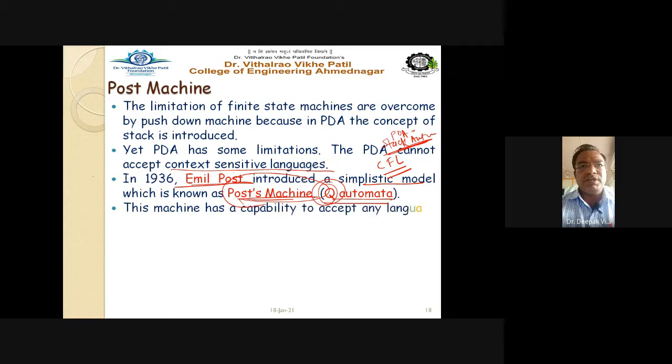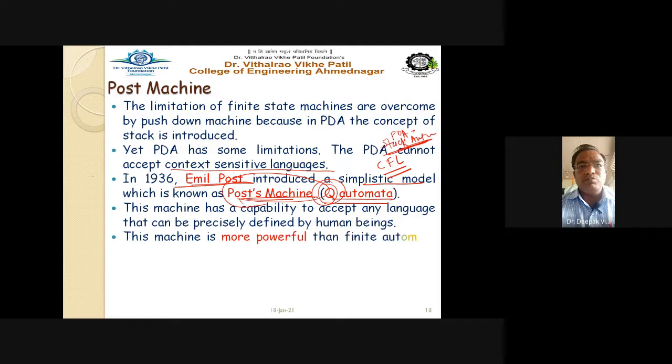This machine has the capacity to accept any language that can be precisely defined by human beings. So see its capability: any language described by a human being, it is able to accept. This machine is more powerful than finite automata and pushdown automata, of course, because it uses Q as a storage structure, and it is more powerful than the pushdown as well as the finite automata, that is, DFA and NFA.